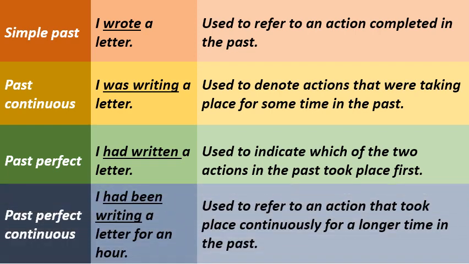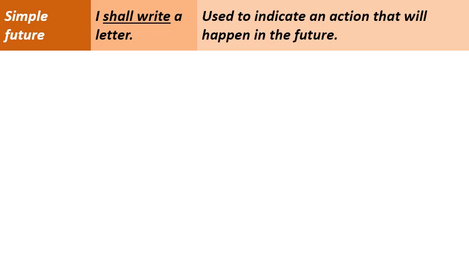Past perfect continuous tense. For example, I had been writing a letter for an hour. Here, the form of the verb had been writing refers to the past perfect continuous tense and it is used to refer to an action that took place continuously for a longer time in the past. Simple future tense. For example, I shall write a letter. Here, the form of the verb shall write refers to the simple future tense and it is used to indicate an action that will happen in the future.